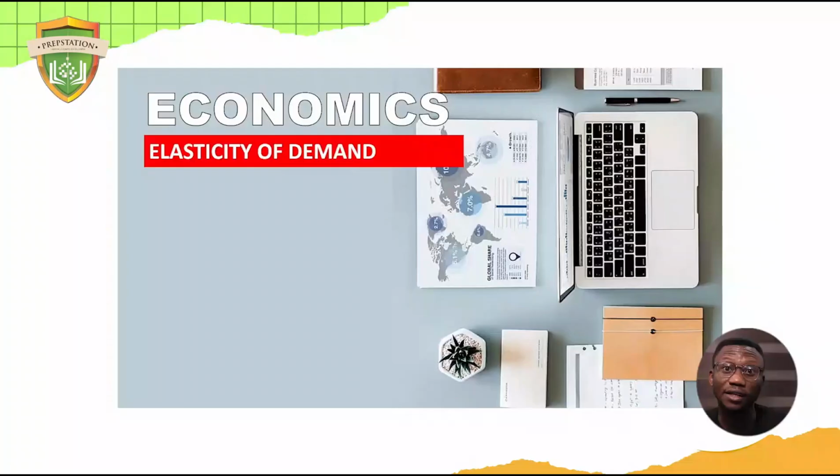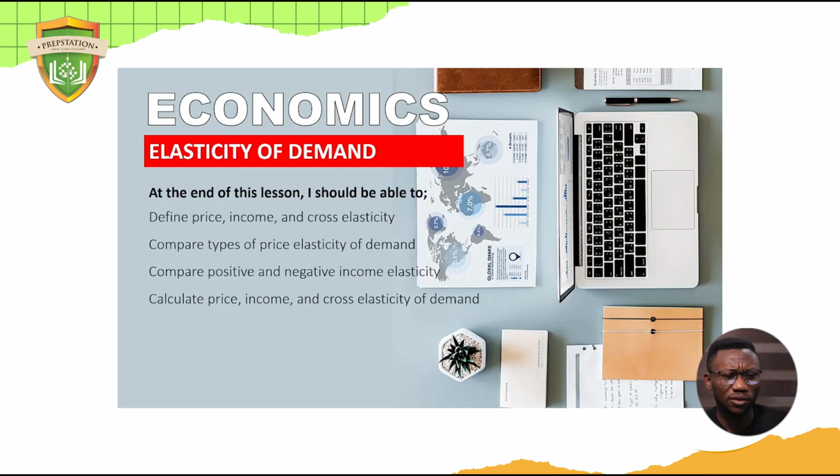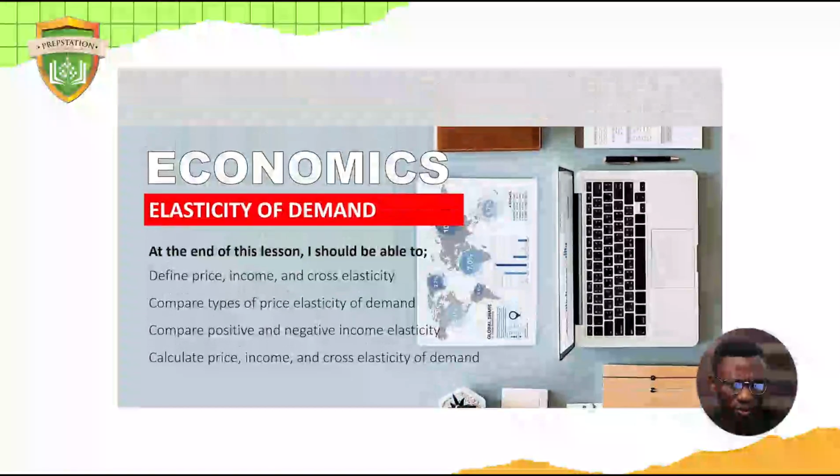We talked about elasticity of demand. How can demand be elastic or how can demand be inelastic, like the cap right here? Very good. So at the end of this, we should be able to talk about the meaning of price elasticity and, of course, income elasticity of demand. Also, we should be able to look at types of this elasticity. And we should also be able to look at graphs that explain this kind of concepts in economics. So let's jump right into it.